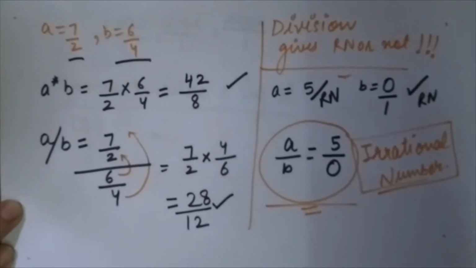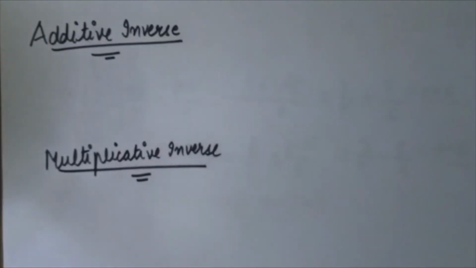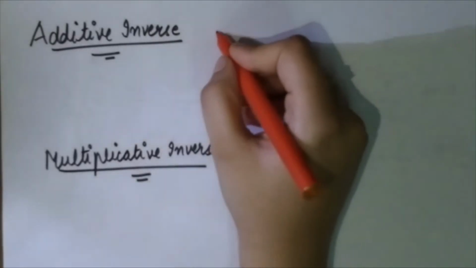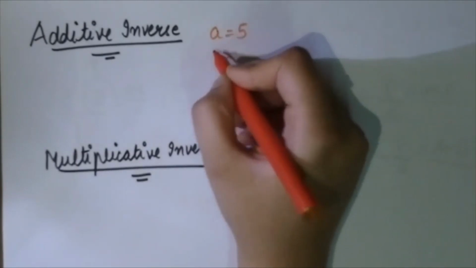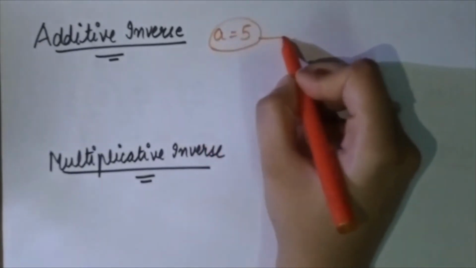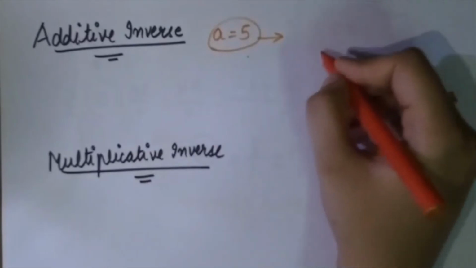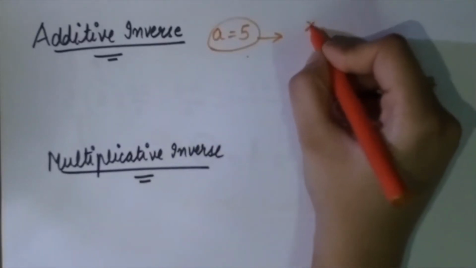Now I'll be moving to the additive inverse and multiplicative inverse. So let's discuss what is additive inverse. Additive inverse is a number which when added to a given number gives a 0. Like, see, we have a is equals to 5. Now just think what is to be added in a so that we get 0, let the variable be x.